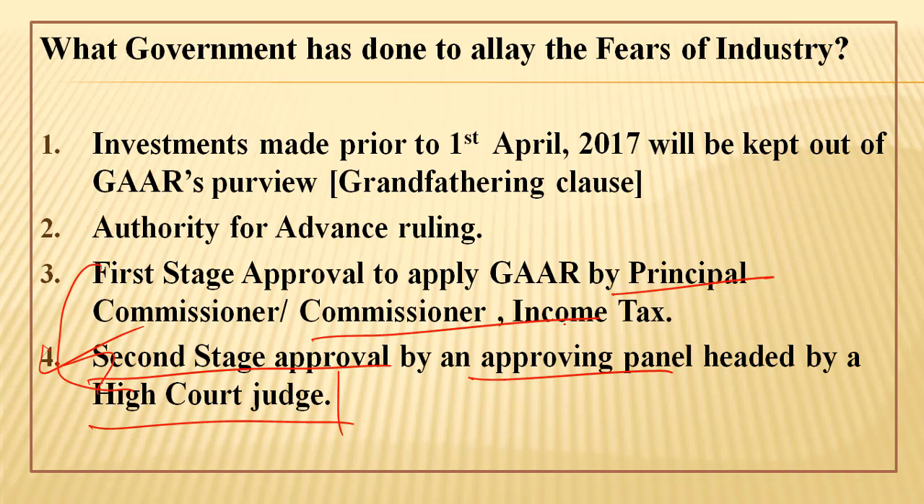So this is an important thing, that enough safeguards have been given that in case any corporate, any company is dissatisfied with application of GAAR rules to its dealings, they can first of all apply to this principal commissioner. Secondly, if the company in question is not satisfied with the first stage approval given by the principal commissioner, they can apply to the approving panel headed by a high court judge to instill a kind of security that GAAR provisions will not be misused against the companies. So this is what the government has.